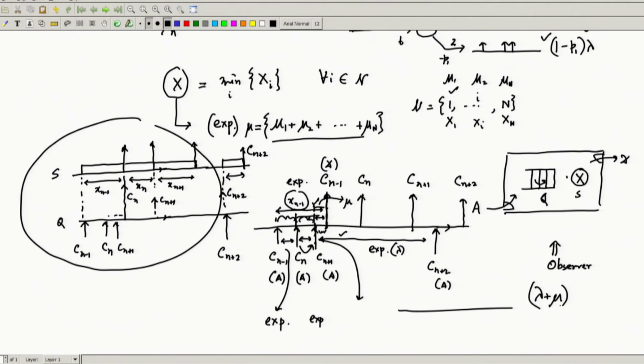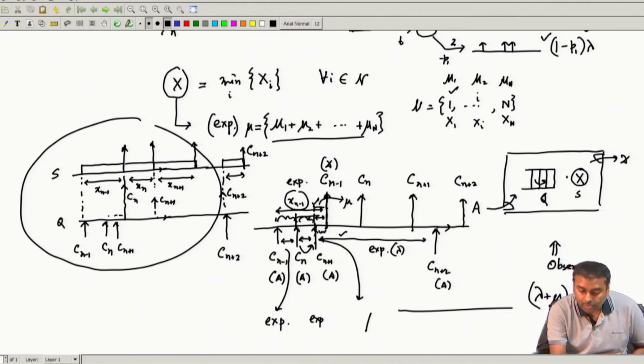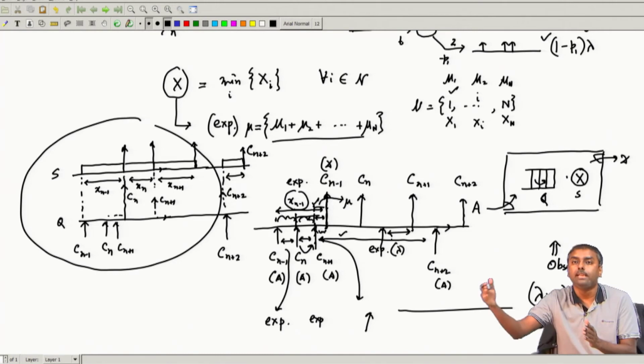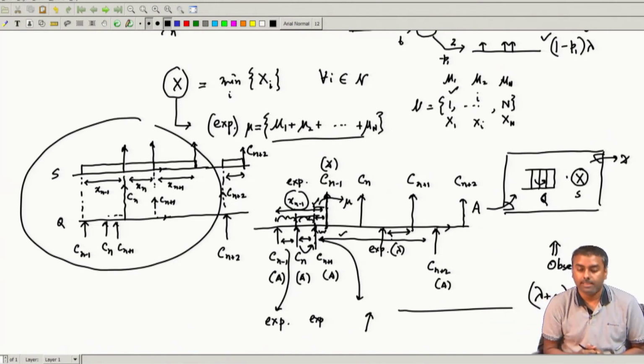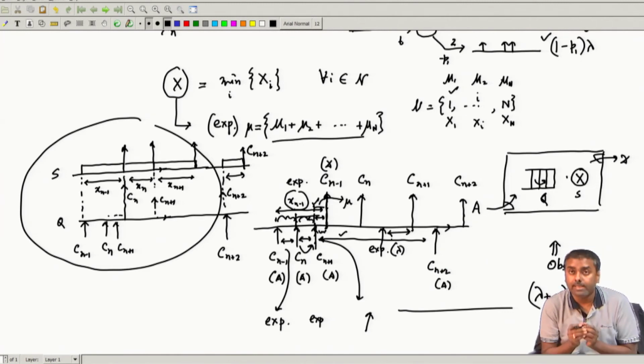That is the beauty of this whole thing. Every time, whatever happens, we see that it is all exponential. The next event is again exponentially distributed, that means all the event separations are actually memoryless. Therefore, from the observer's point of view, it does not matter where I start counting, I can still say the rest of the things are all exponentially distributed, whatever happens. That is the beauty of this queuing. It is fundamentally different from all other things that we know.